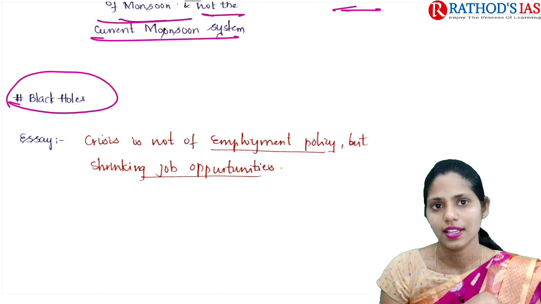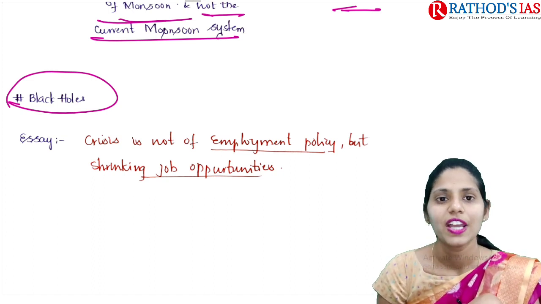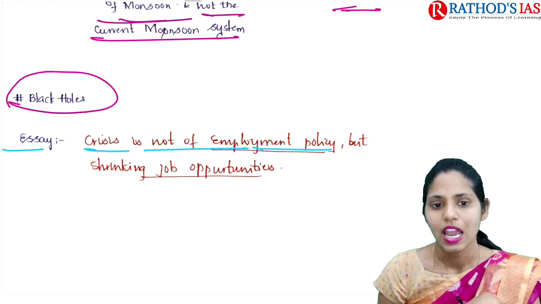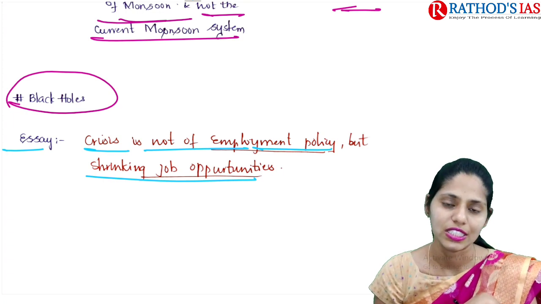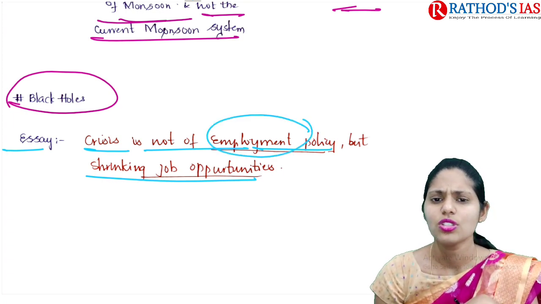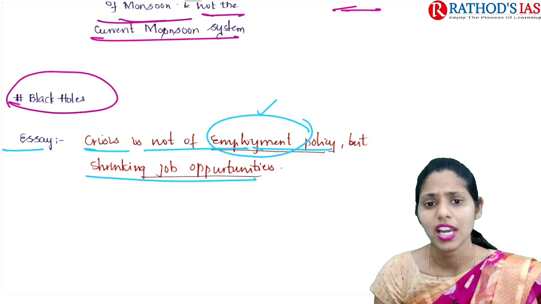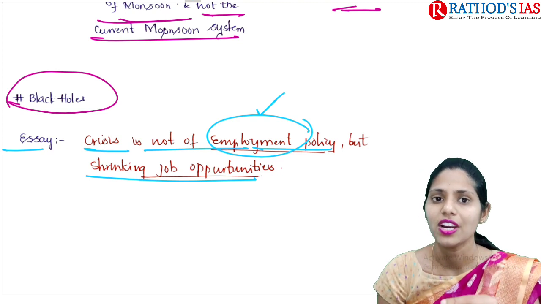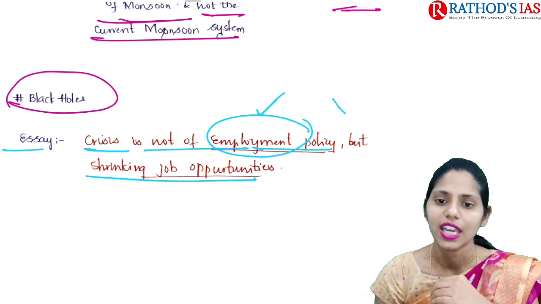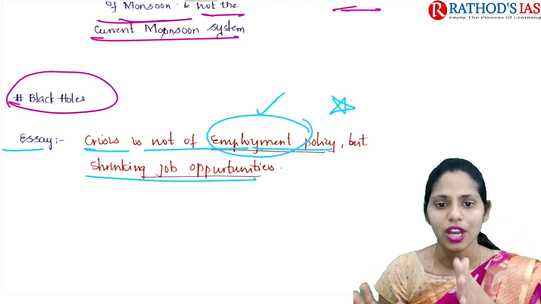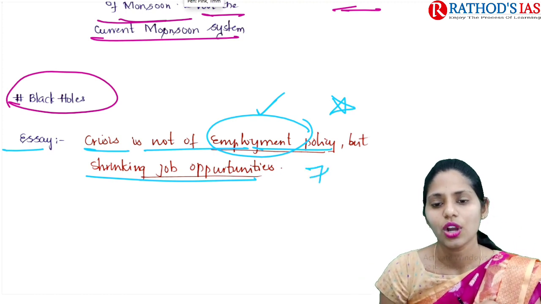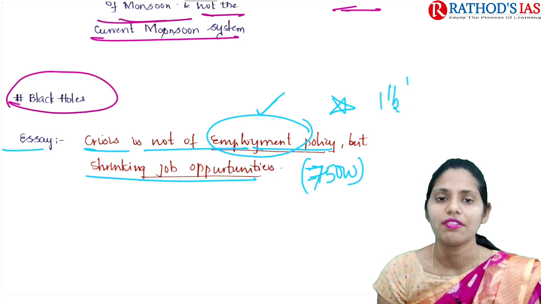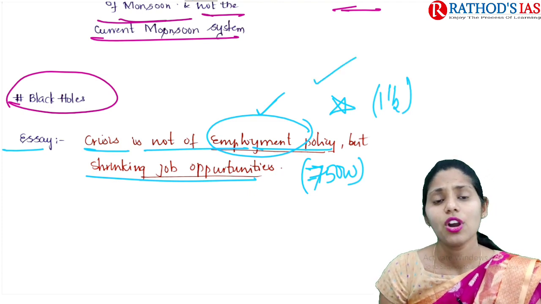Now let us take today's essay. Today is Sunday, so there is an essay topic for you. Today's essay is: crisis is not of employment policy but shrinking job opportunities. Employment is highly in the news recently, with different states coming up with bills reserving employment opportunities in the private sector for their locals. Because of this I chose this topic, which is important. You should write the essay in not more than 750 words, within 1.5 hours. With this we are concluding today.